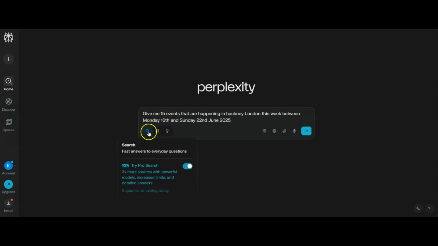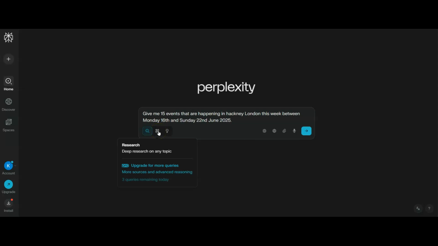Now, what you can do in Perplexity here, you've got search. I should mention I'm in the free version here, so you can just see how it works. If you start using Perplexity for more things, then you might want to actually get the pro version. I personally have another tool that I use that uses lots of different AI large language models under one roof, and I'll leave a link down in the description so you can check that out.